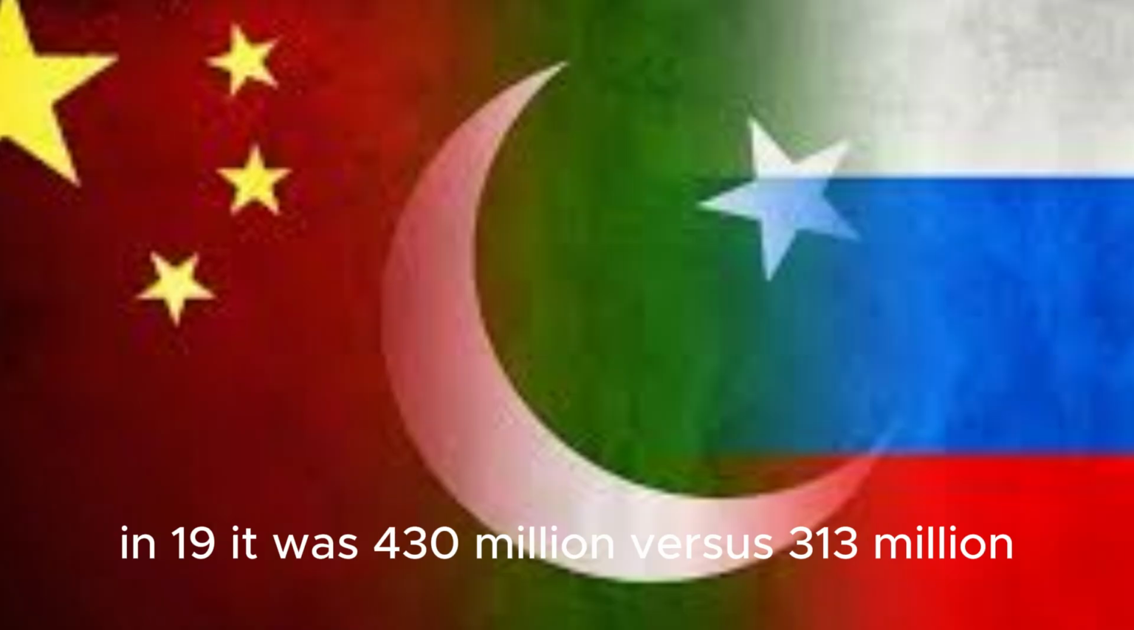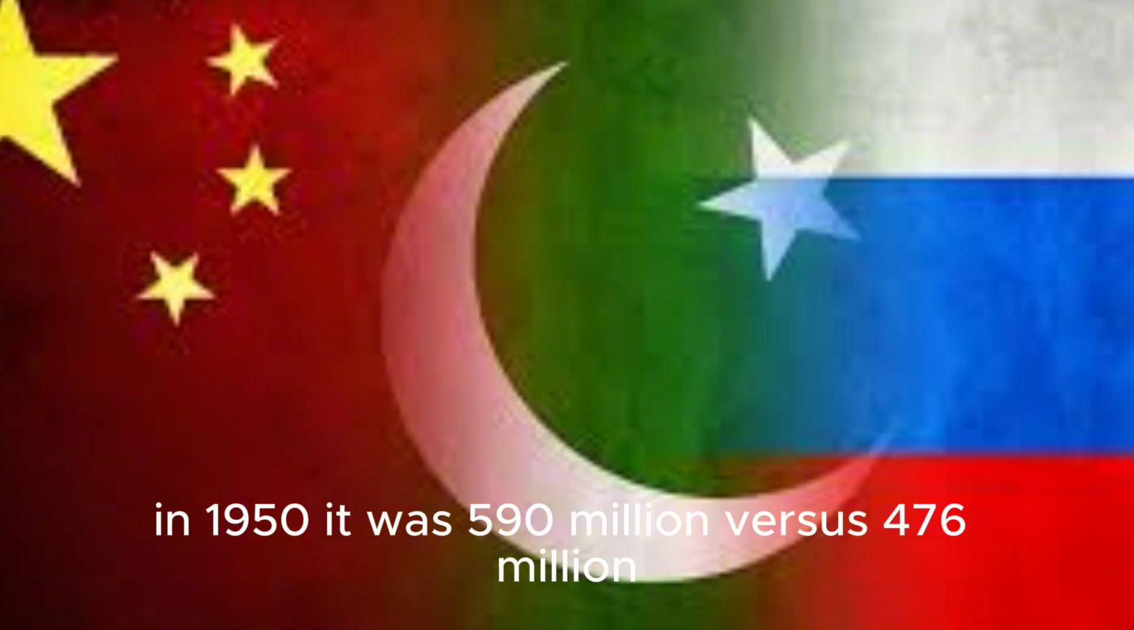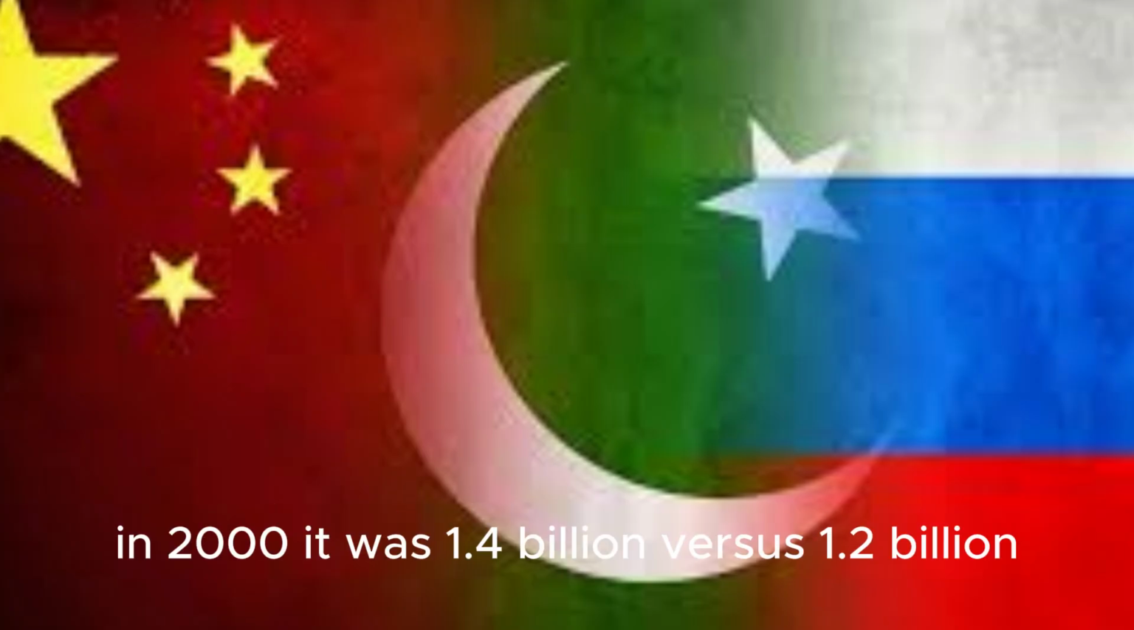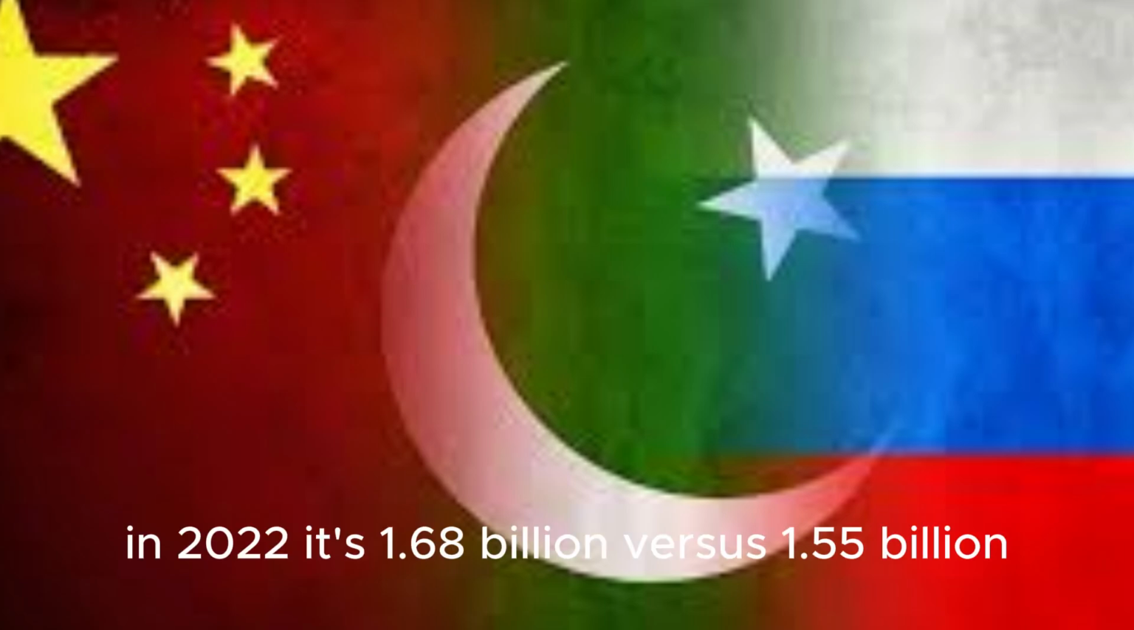In 1900, it was 430 million versus 313 million. In 1950, it was 590 million versus 476 million. In 2000, it was 1.4 billion versus 1.2 billion. In 2022, it's 1.68 billion versus 1.55 billion.